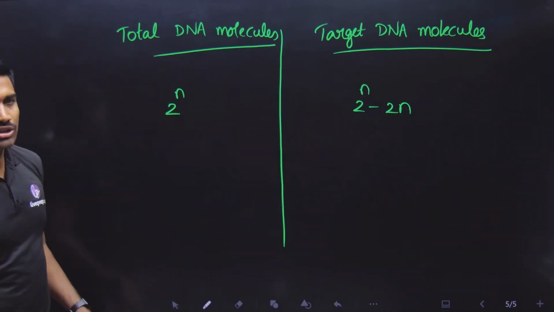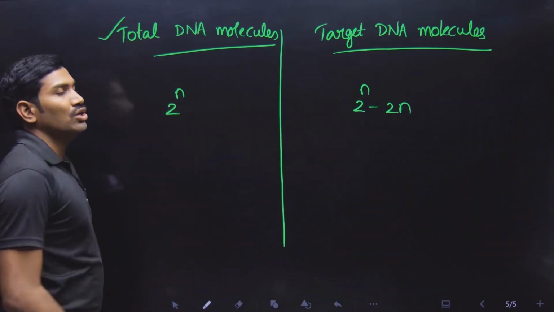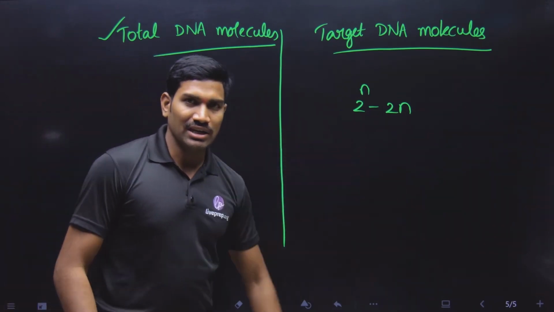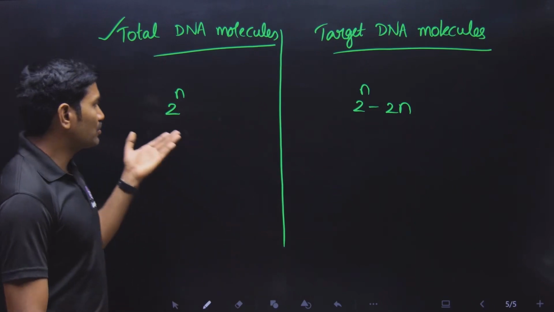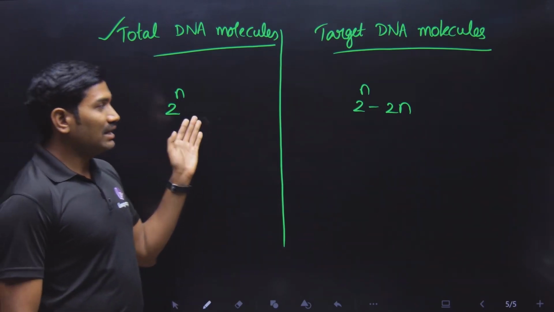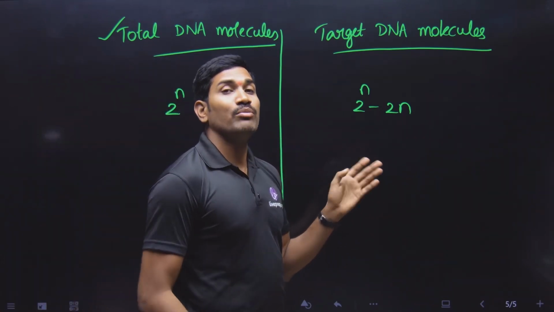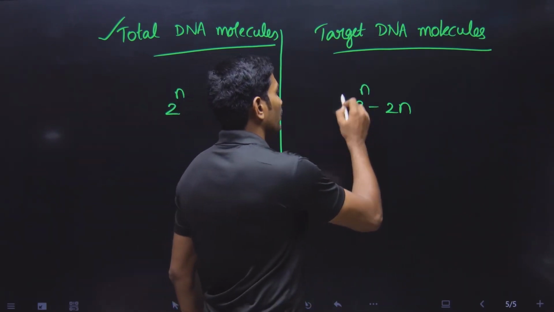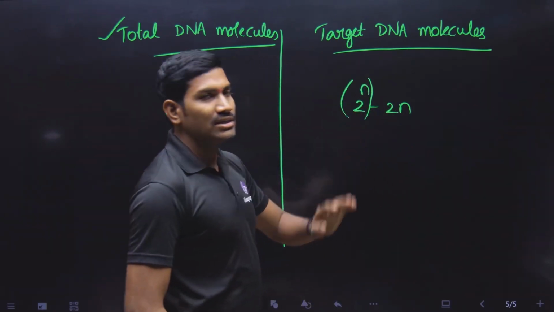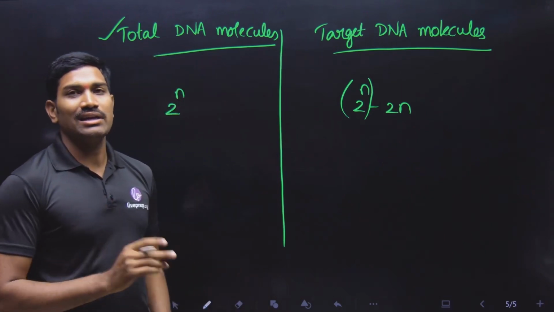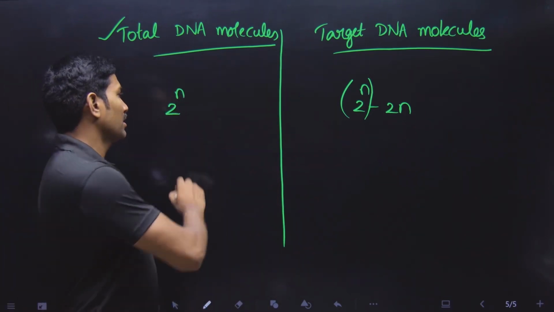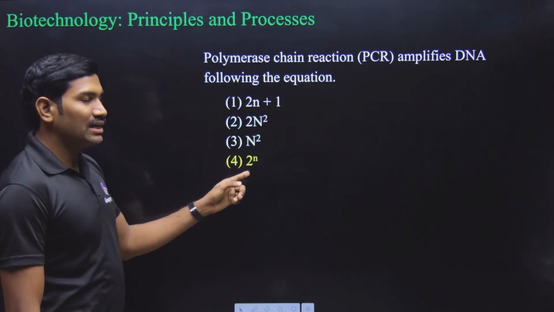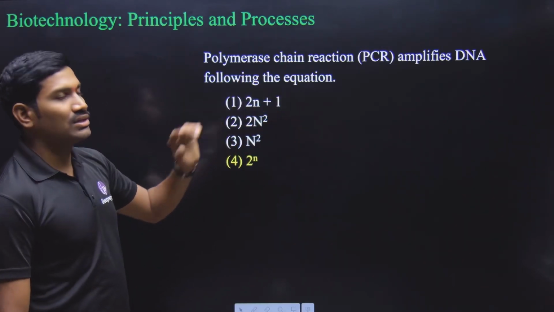But here in our question, what have they asked? They are asking about total DNA molecules. So after n number of cycles, how many DNA molecules will be produced? 2 to the power n. After n number of cycles, how many target DNA molecules are produced? 2 to the power n whole minus 2n. These are the formulae, very clearly discussed in the regular classes. And this is the question they have asked in this NEET examination. So what is the answer? It is 2 to the power n. That's what they asked.